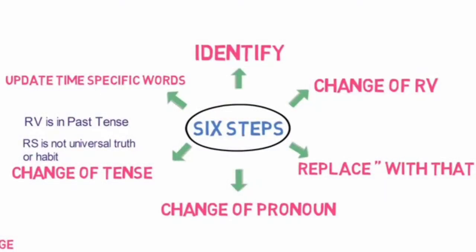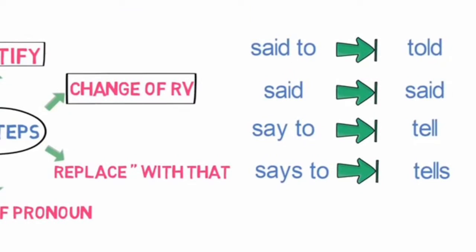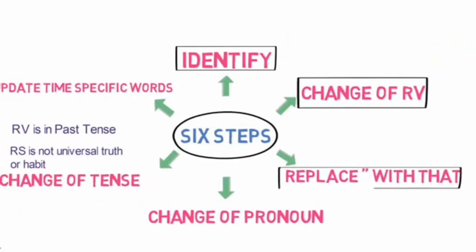This is the 6-step formula to convert any direct speech to indirect speech for a statement. First, identify the subject, object, reporting verb, person and tense in the sentence. Second, change the reporting verb as per this workflow. Third, replace inverted comma with that.